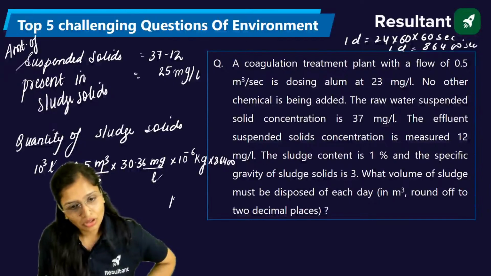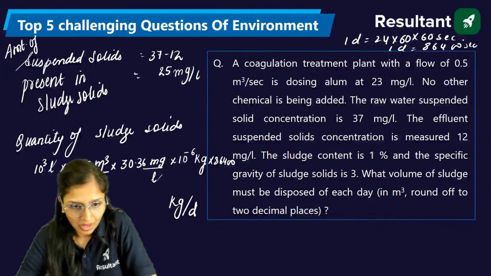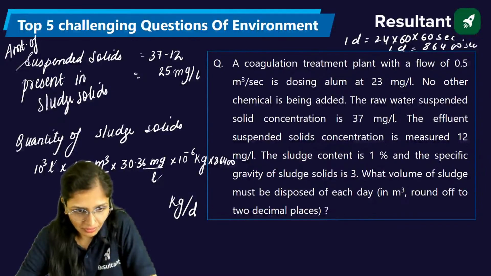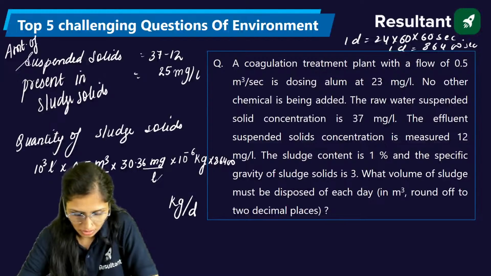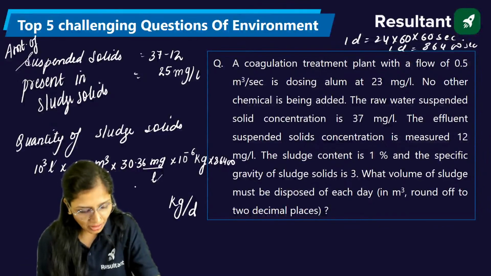Come on, solve it. From here you will get the sludge solids in kg per day. So 0.5, 30.36. How much is it coming? Have you guys calculated?